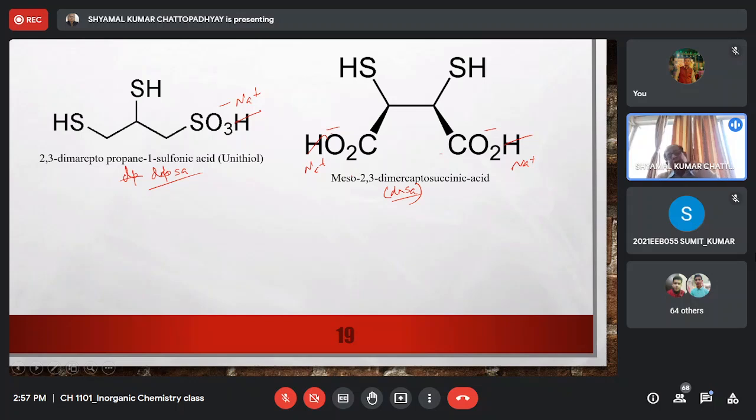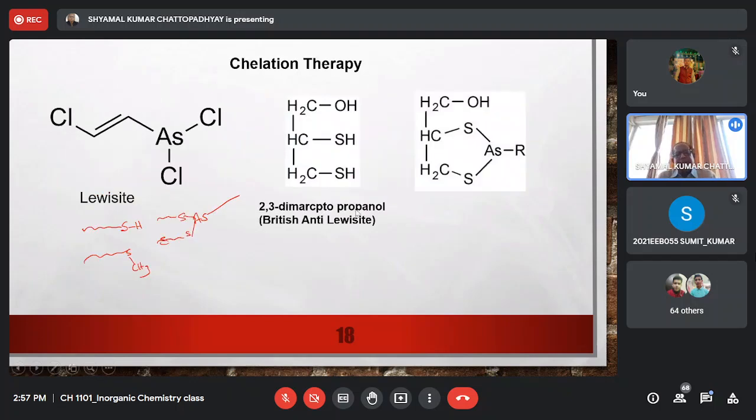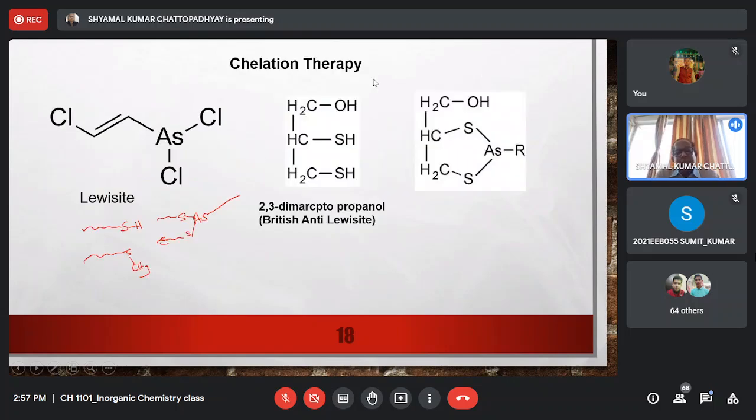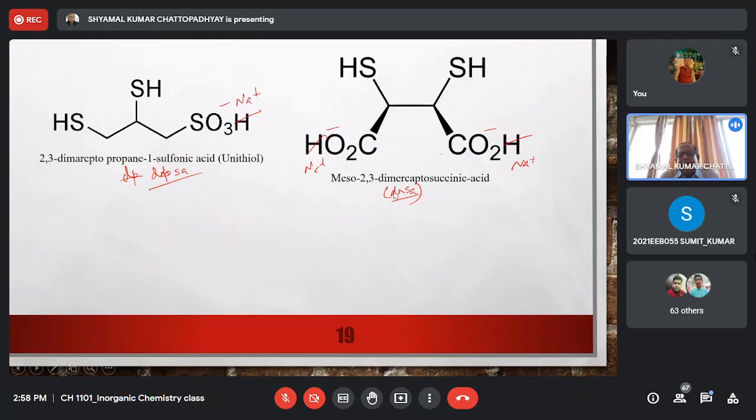Now, because the previous ligand, British anti-Lewisite, as well as these two ligands, contain sulfur-containing donor groups, these reagents were also used for removal of lead and mercury toxicity, because lead and mercury are also soft metal ions, and since we have soft donors here, thiol groups, either 2,3-dimercaptopropanol or unithiol or DMSA can also be used for removal of toxicity due to lead or mercury.